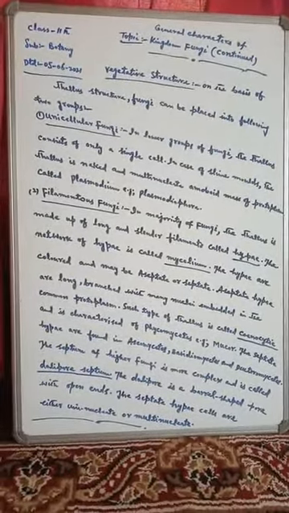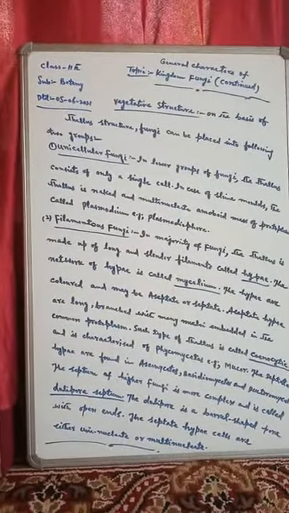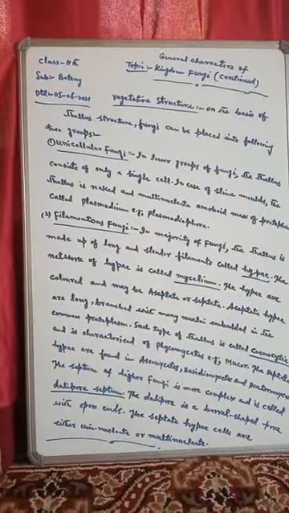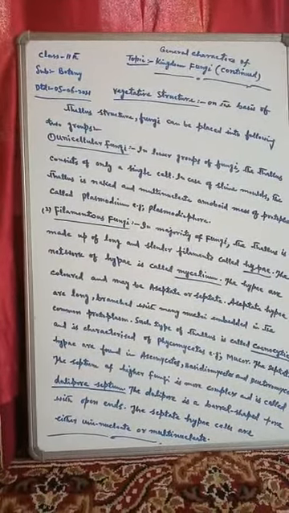Dear students, you know that we are studying the general characters of Kingdom Fungi, which is continued, and so far we have studied the different characters of this kingdom. Today we will study one more general character of these fungi, the vegetative structure. So today our topic is vegetative structure, which is included in the general characters of kingdom fungi.